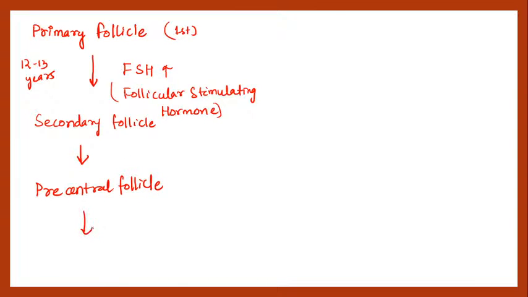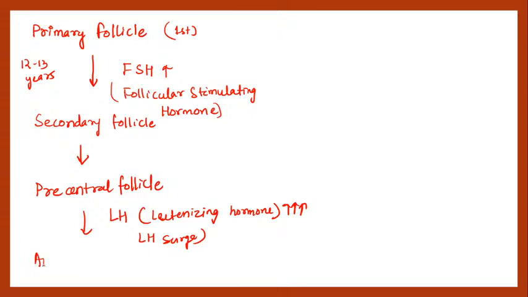In this preantral follicle stage, your LH, luteinizing hormone, will be more and more in number. Okay, luteinizing hormone is rising. So when the luteinizing hormone is rising, then your antrum will be formed. It is called the luteinizing surge, the LH surge. So now the preantral follicle has formed an antral follicle.